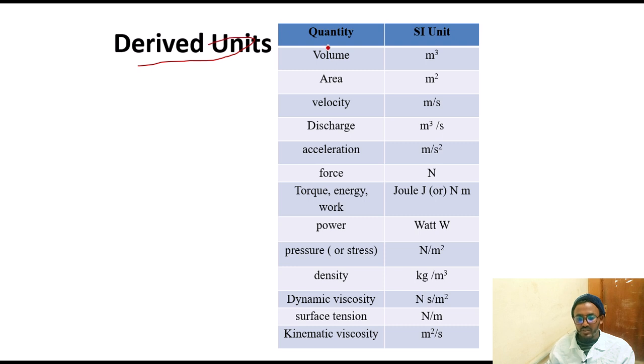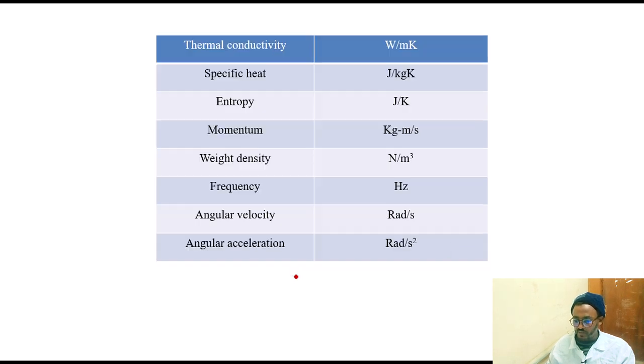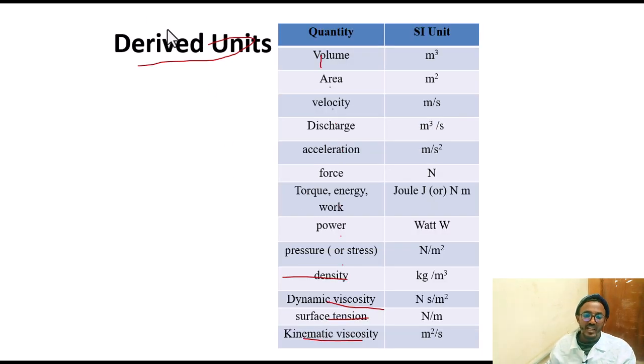The derived units you can read by yourself. We have volume, area, velocity, discharge, acceleration, force, torque, energy, work, power, pressure or stress, density, dynamic viscosity, surface tension, kinematic viscosity, thermal conductivity, specific heat, entropy, momentum, weight, frequency, angular velocity, angular acceleration. These are the derived units.